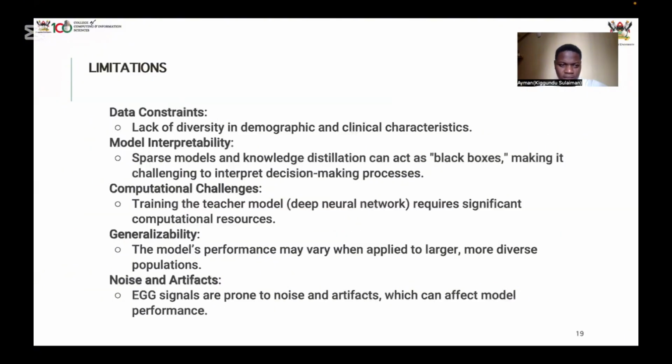Limitations: data constraints, it is hard to get signals for training models. It is expensive to have the equipment. Then noise artifacts, sometimes the noise distorts detection a lot. Generally, model performance varies when applied to larger and more diverse populations.